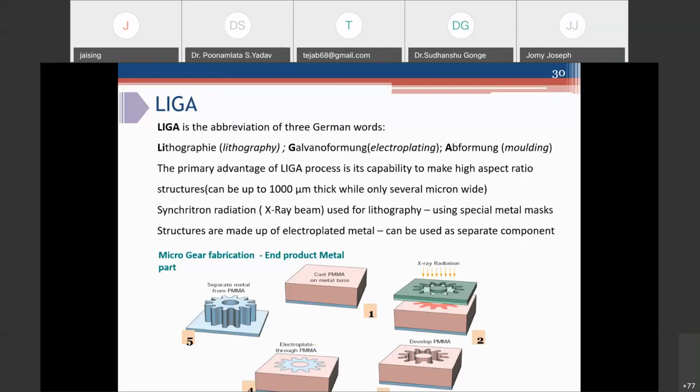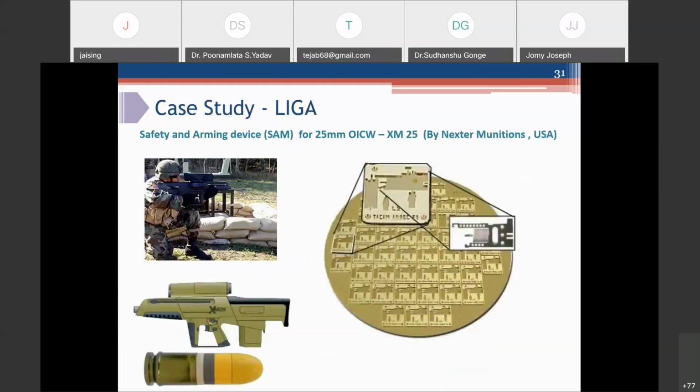And after developing, you get a mold, and this mold can be filled using an electroplating process. After removal of the photoresist, which was used as a mold and a sacrificial layer, you get the final metal part. And this metal part can be separated from the substrate to get a separate standalone component, just like a micro gear. So this is a classical case study of using the LIGA process for making very complex micro parts.